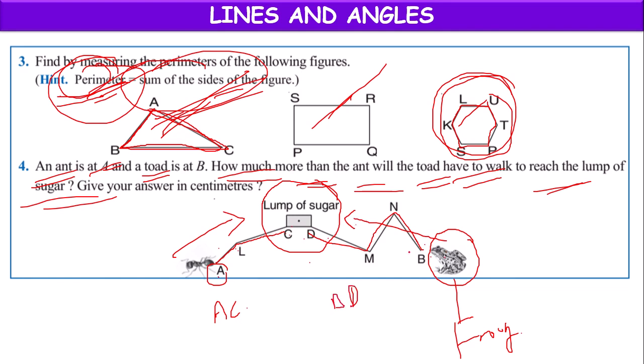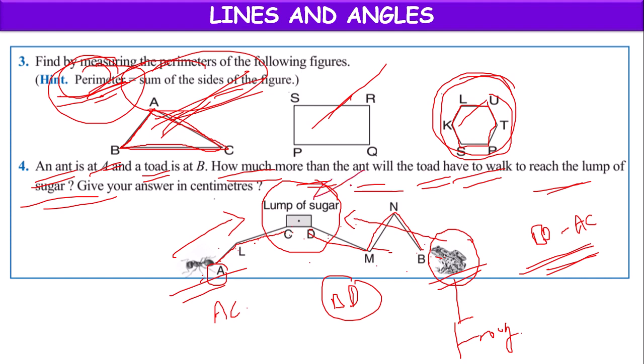Here the distance walked by the frog is more than the distance walked by the ant. The difference between their distances traveled we will get by doing BD minus AC. You have to subtract and tell how much more the frog has walked than the ant for reaching the lump of sugar.